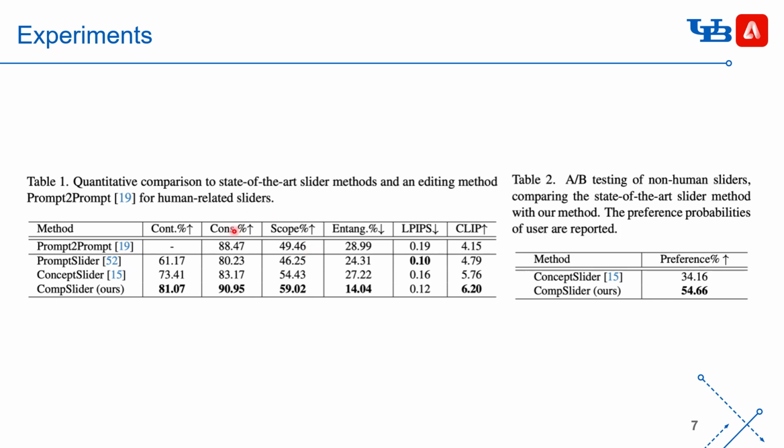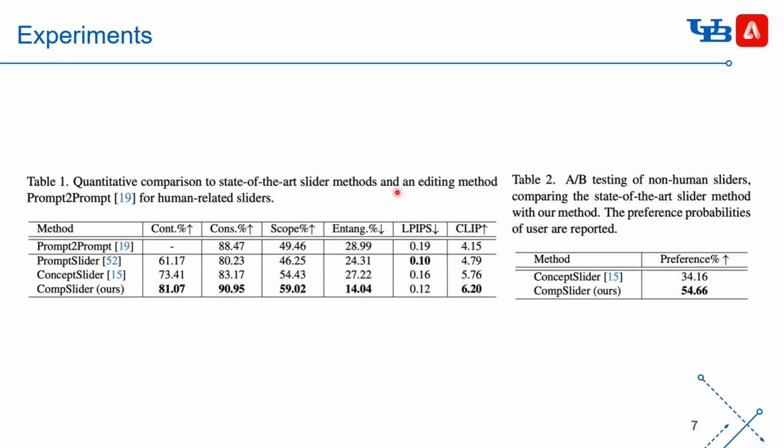The third one is consistency. It verifies whether images generated from the same prompt under different slider values still represent the same identity. That tests structure stability. The last one is entanglement. It measures whether changing one attribute affects others. Lower ratios indicate better disentanglement.